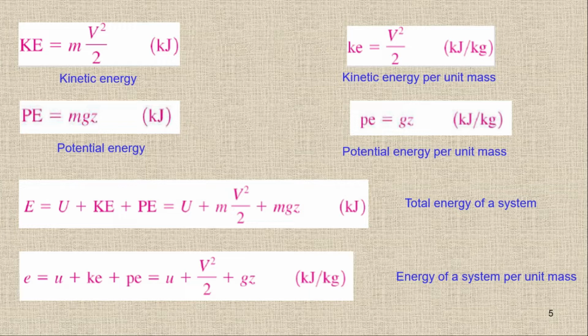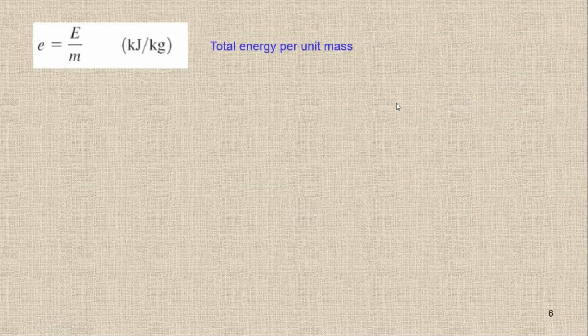So I can write the energy equation in terms of total energy or in terms of specific energy. The specific energy is the total energy divided by mass.